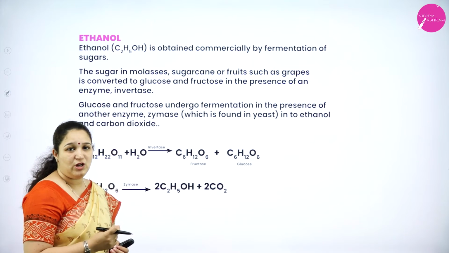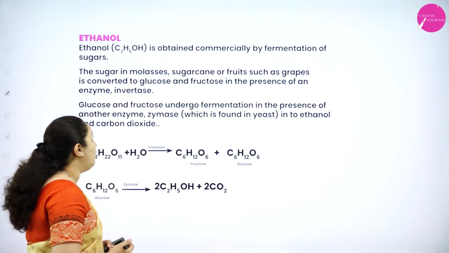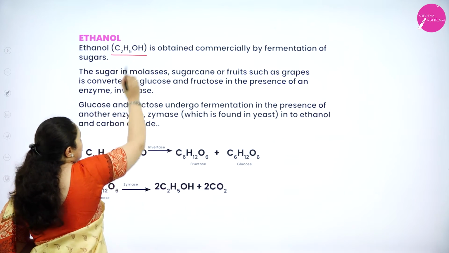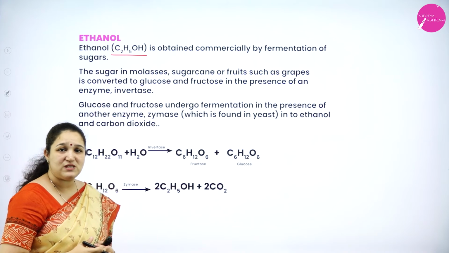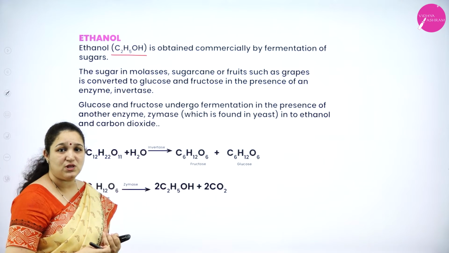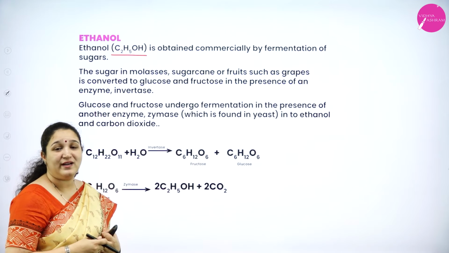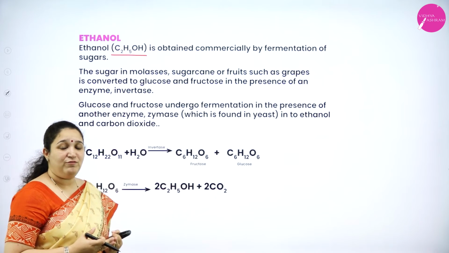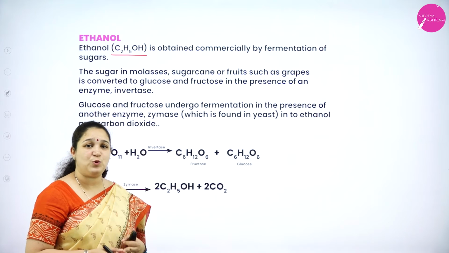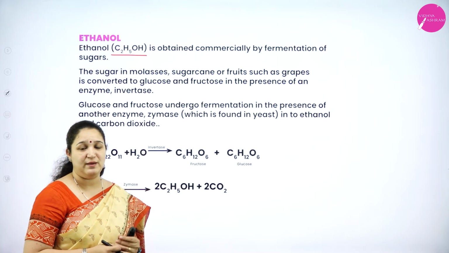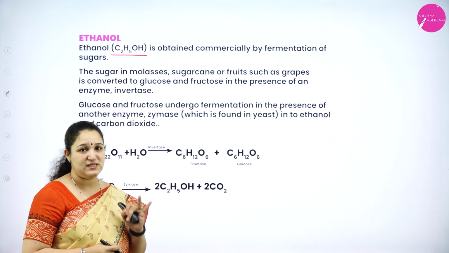It has the molecular formula C2H5OH and it can be commercially prepared by fermentation of sugars. The sugars present in sugarcane juice, or from grapes, or from molasses. If we add yeast into it, yeast produces two types of enzyme called invertase and zymase.